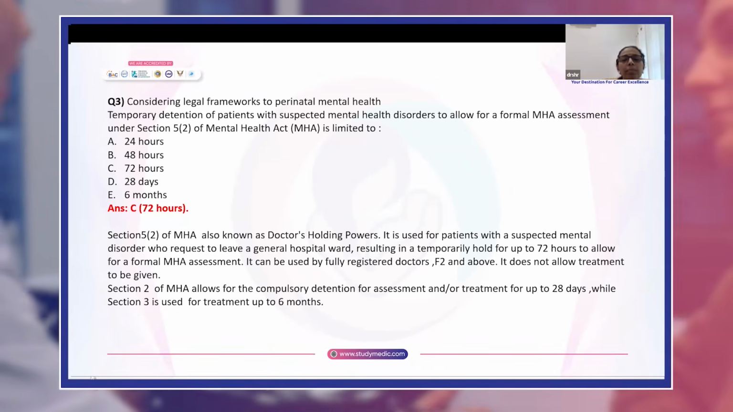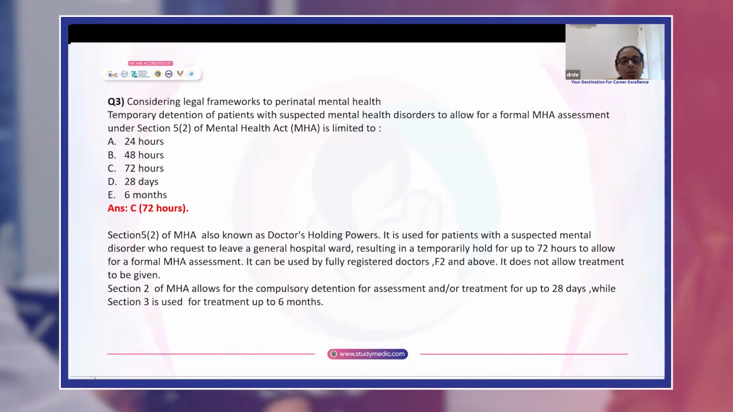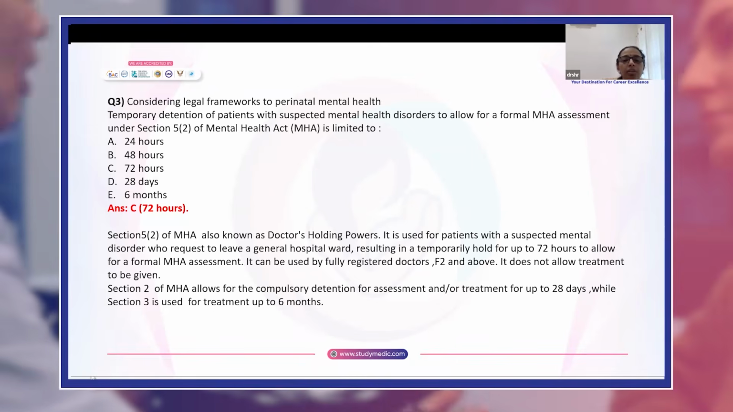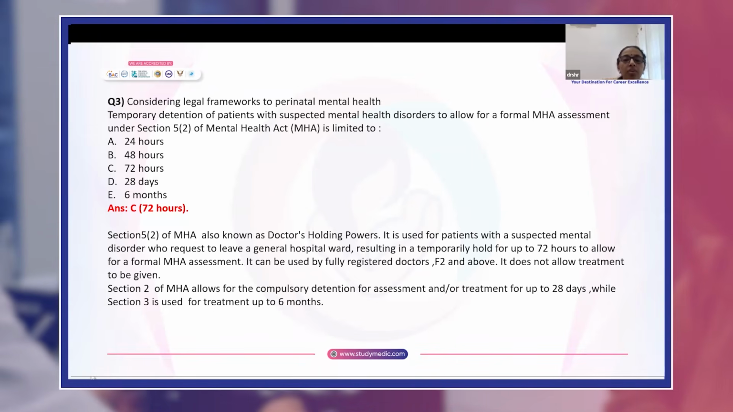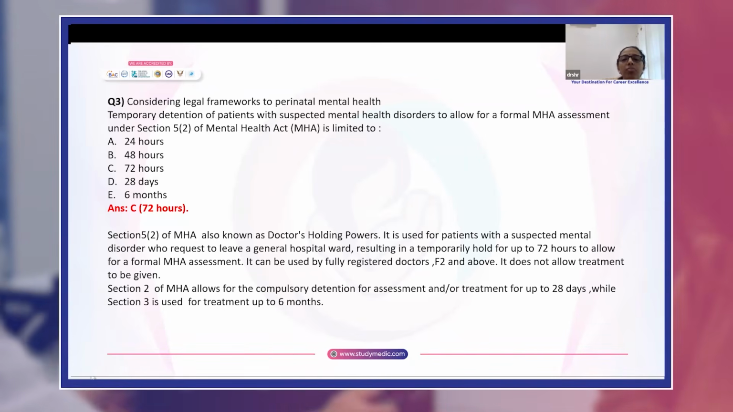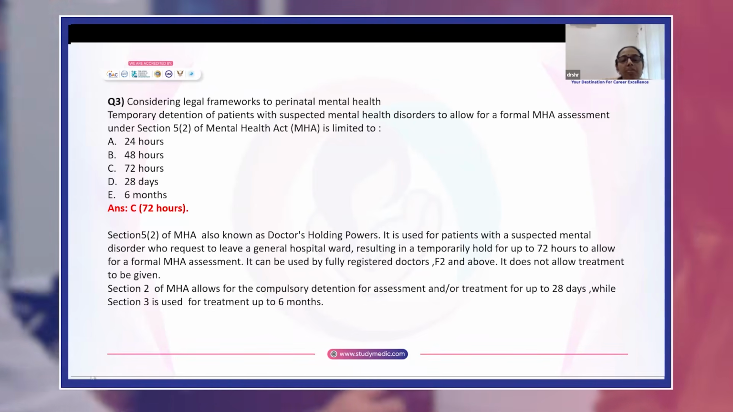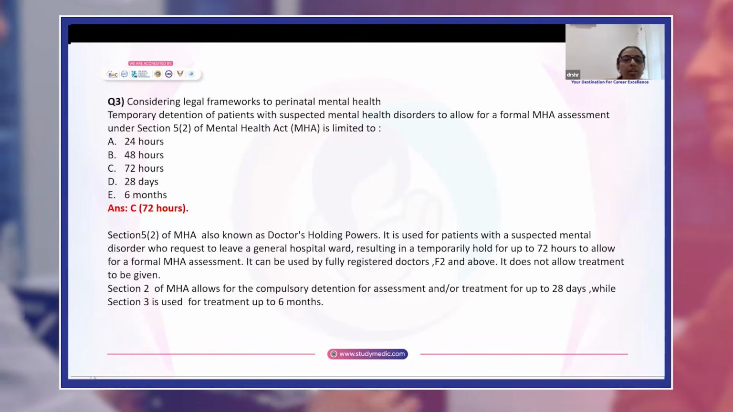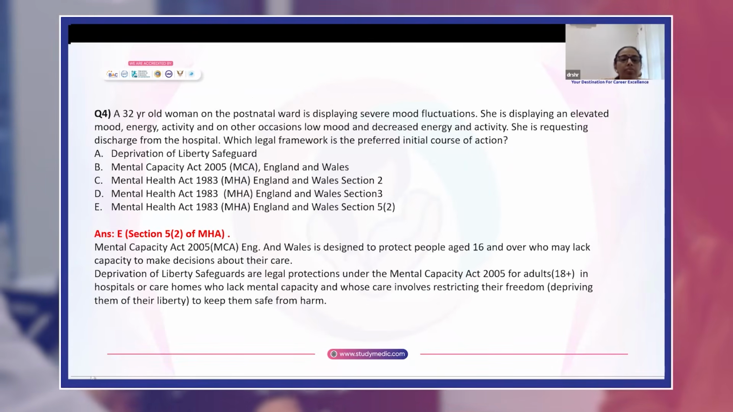It is mainly used when an inpatient with a mental health disorder wants to leave the hospital. In such cases, if the doctor finds that this patient is at risk for herself and for the community, he can temporarily hold this patient for 72 hours to allow for a mental health assessment. Section 2 of MHA allows for the compulsory detention for assessment and or treatment for up to 28 days, while Section 3 is used for treatment for up to 6 months.